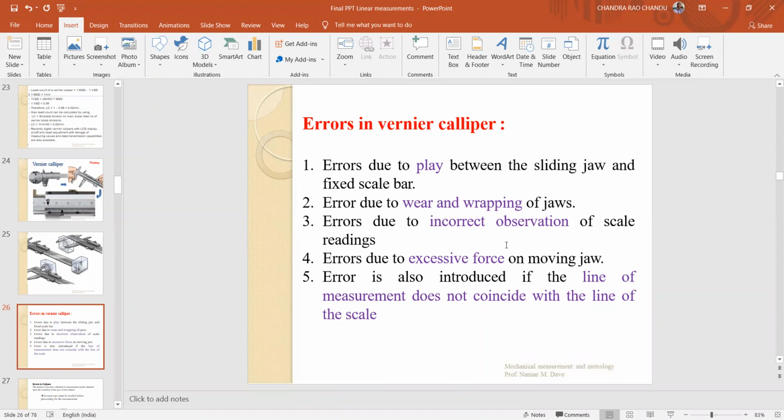Warping also results in errors. Errors due to incorrect observation of scale readings. Always you have to take the reading without parallax error. If you observe at some inclination, then you will get errors. Errors due to excessive force on the moving jaw. Always you have to apply considerable force on the moving jaw to contact the work part. If you apply more pressure, excessive force, then automatically you will get errors. Error is also introduced if the line of measurement does not coincide with the line of the scale.